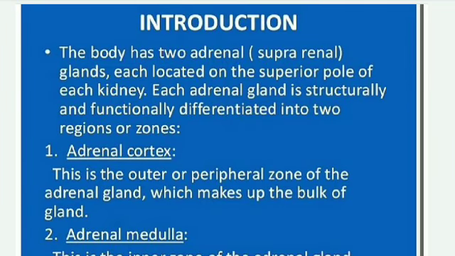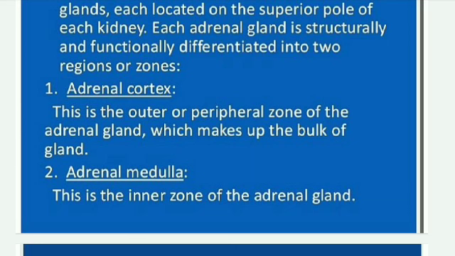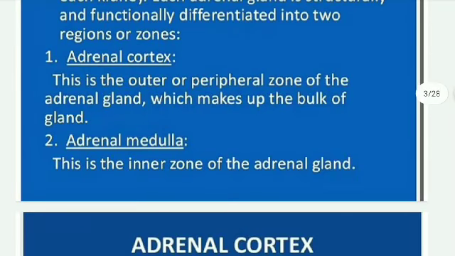The body has two adrenals, suprarenals, each located on the superior pole of each kidney. Each adrenal gland is structurally and functionally divided into two regions or zones: adrenal cortex and adrenal medulla. The adrenal cortex is the outer or peripheral zone, which makes up the bulk of the gland. Next, the adrenal medulla is the inner zone of the adrenal gland.